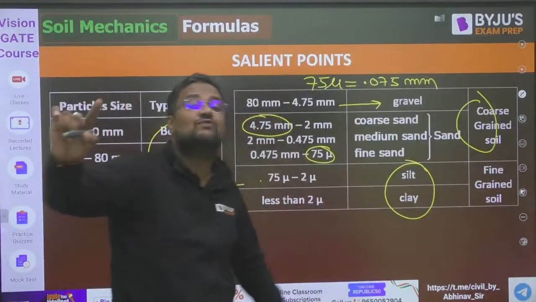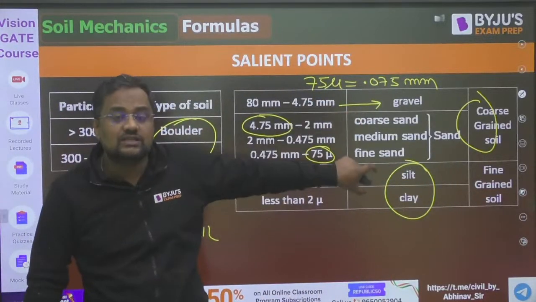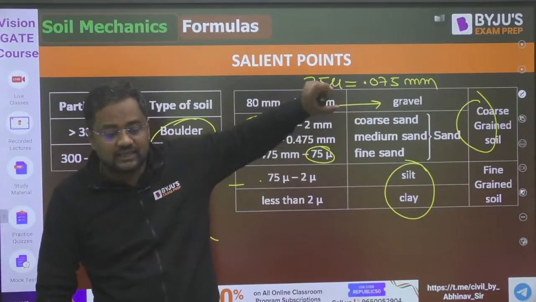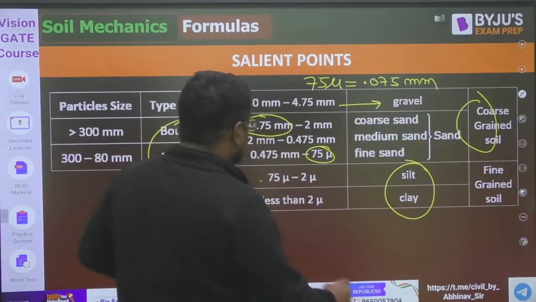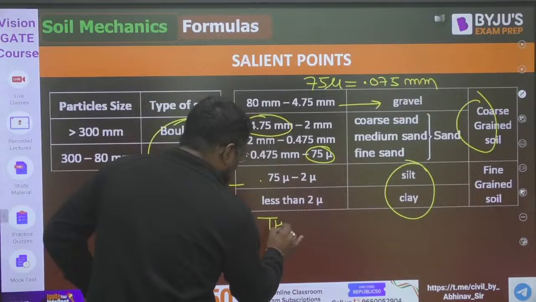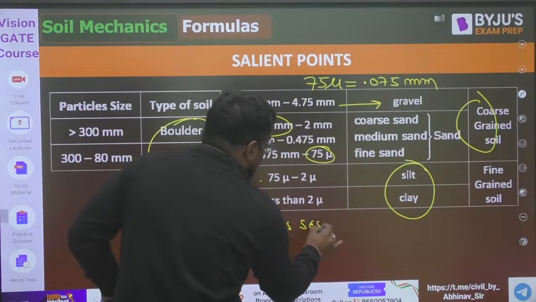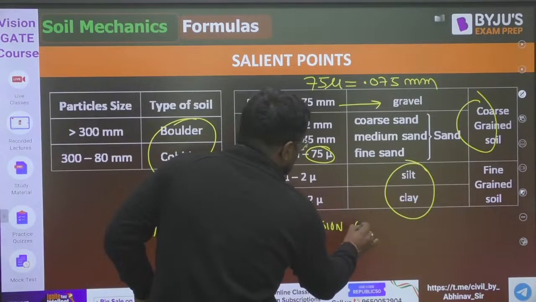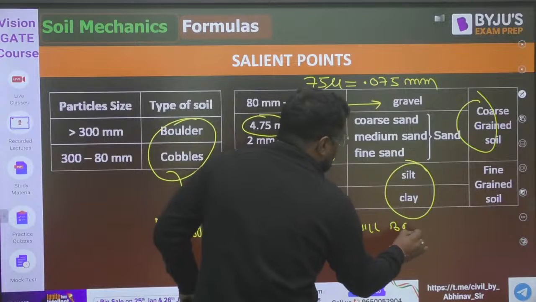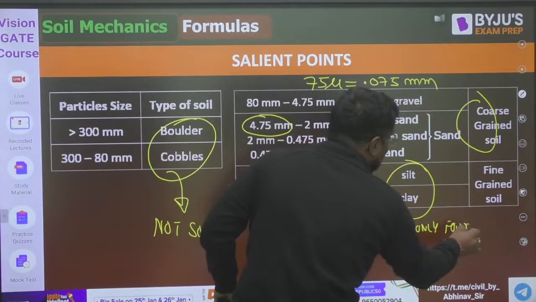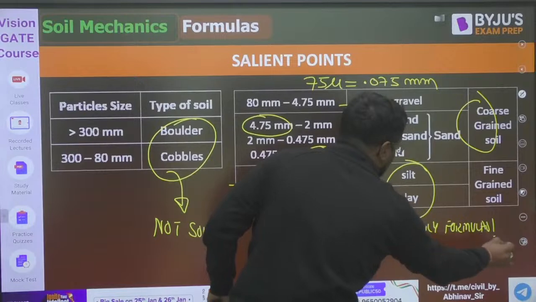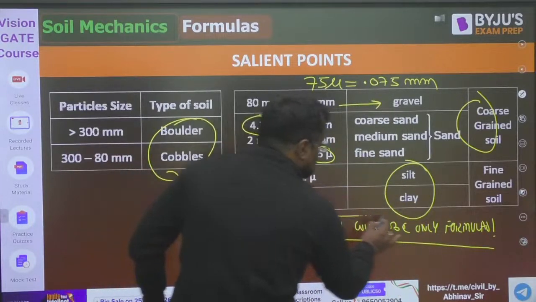What is the property of coarse grain soil, what is the property of fine grain soil, and how they are formed, I have told in the marathon. This session will be only about formulas and these kinds of data. For complete explanation you can see my marathon of 11+ hours.